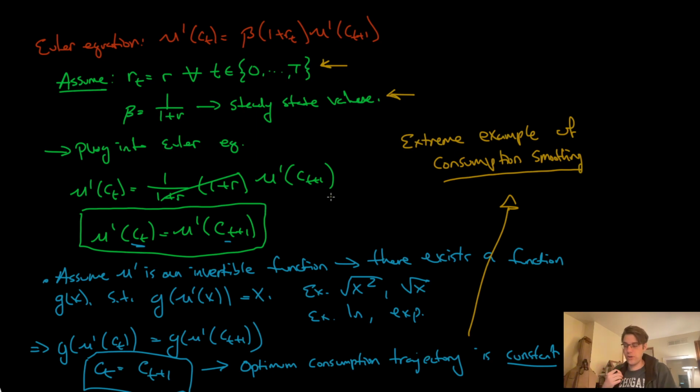In the next video, we're going to find our g function. So how do we choose this c bar? What is c bar? C bar is that fixed level. So we can say that c bar is equal to ct is equal to ct plus 1. And that just comes from this equation. If ct is equal to ct plus 1, then we can say they're both equal to some constant c bar. So the question is, what is c bar? And we're going to answer that in the next video.